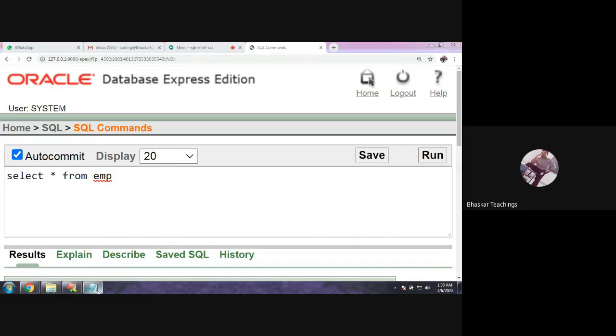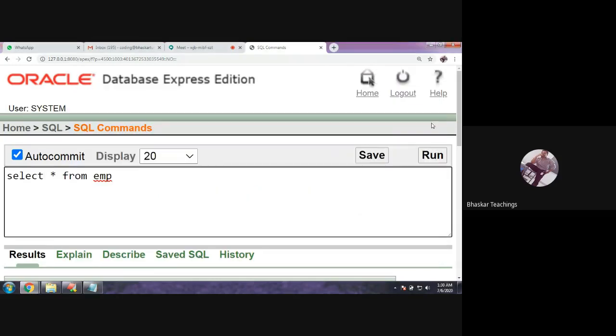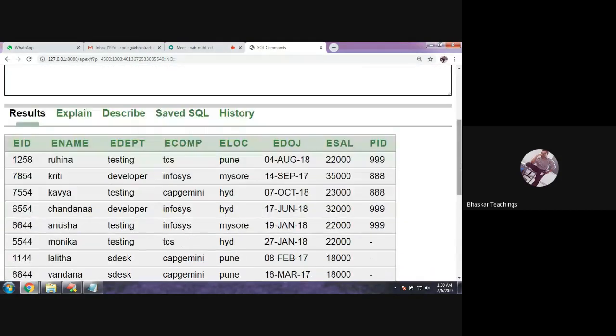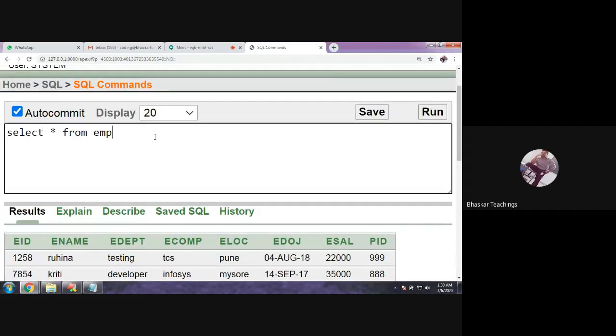So here the query is: get the employee details who has the highest salary. This query just needs to be executed on a single table. Here we have salaries and the employee details, right? The name, department, location, date of joining, ID, all these are employee details. And I just want to display the details of the employee who has the highest salary in the table. So this is the question: get the employee details with the highest salary.